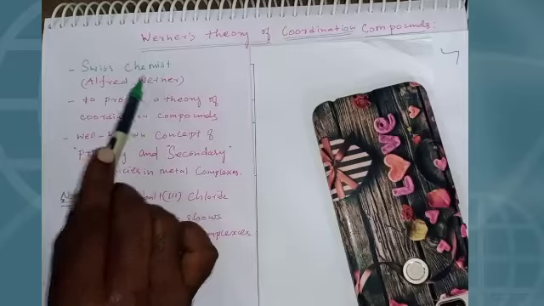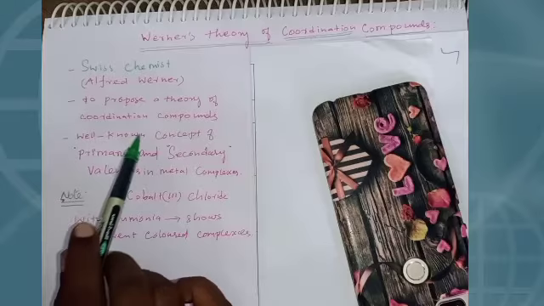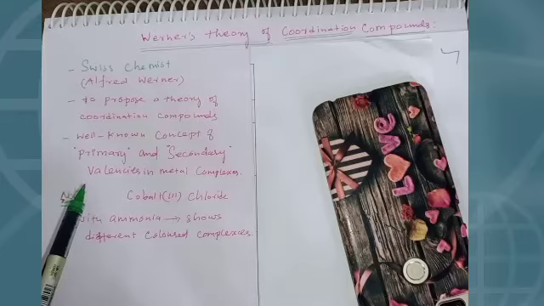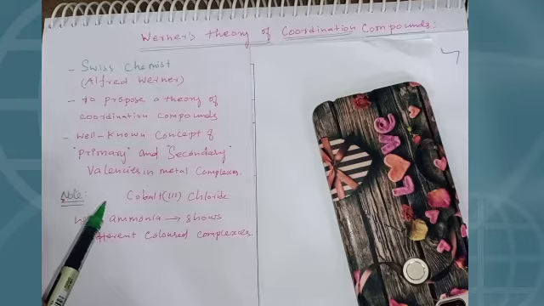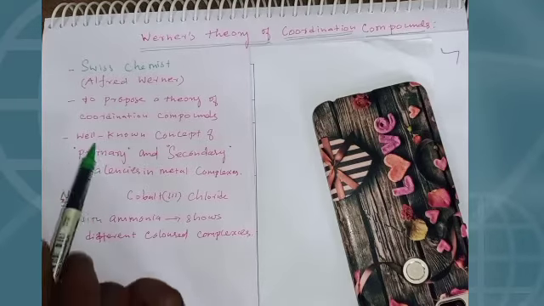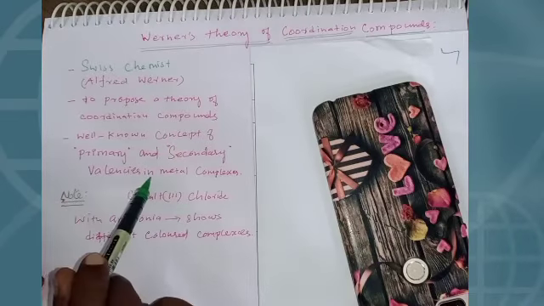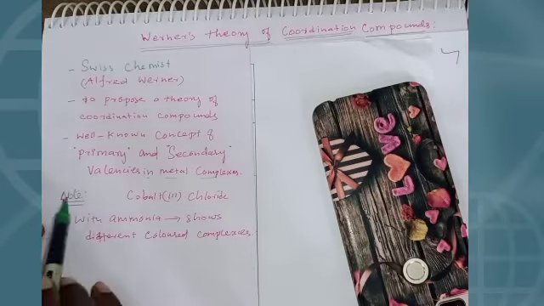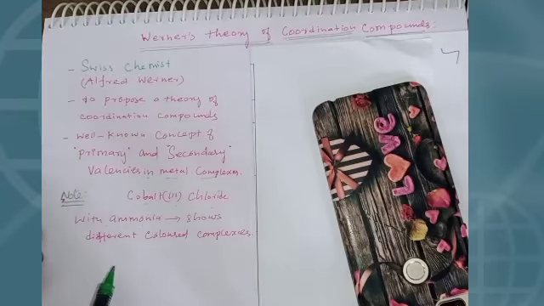This chemist, Albert Werner, is the first one to propose a theory of coordination compounds. For this, he got the Nobel Prize, and he is also the father of coordination chemistry. He gave the well-known concept of primary and secondary valencies in metal complexes. Note: cobalt 3 chloride with ammonia shows different color complexes.